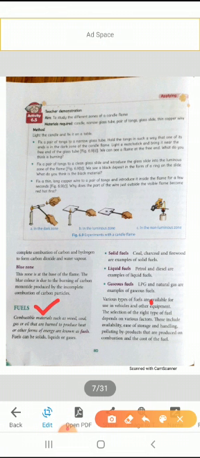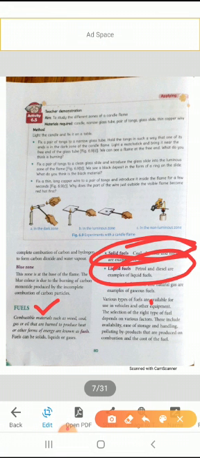Now, students, the examples of solid fuels are coal, charcoal, and wood. Examples of liquid fuels are petrol and diesel, and the examples of gaseous fuels are natural gas and liquid petroleum gas, LPG.